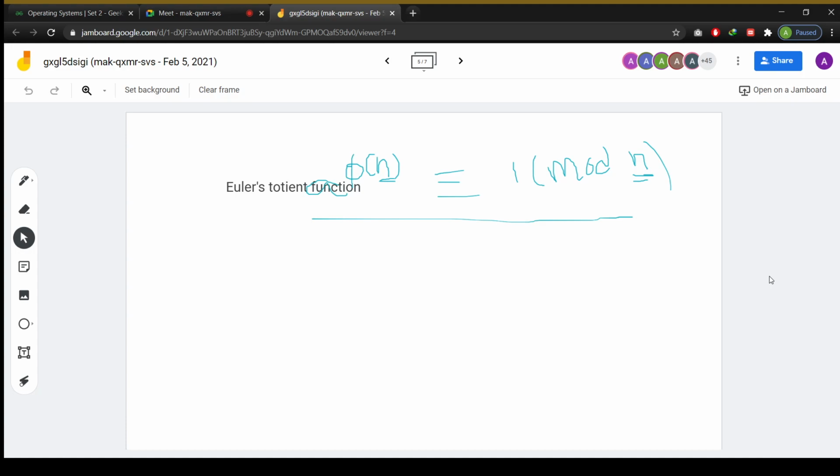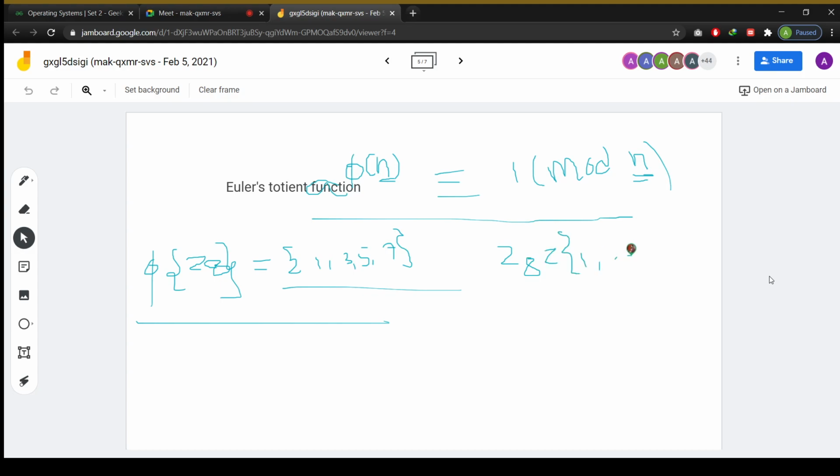That's why, in this discussion, suppose you choose Z8 star. How many values are there? 1, 3, 5, 7. Each one has a multiplicative inverse value. That's why this is a finite field. But suppose instead of that you choose the general Z8. What values are there? 1 to 7 values are there. So this is not a finite field.